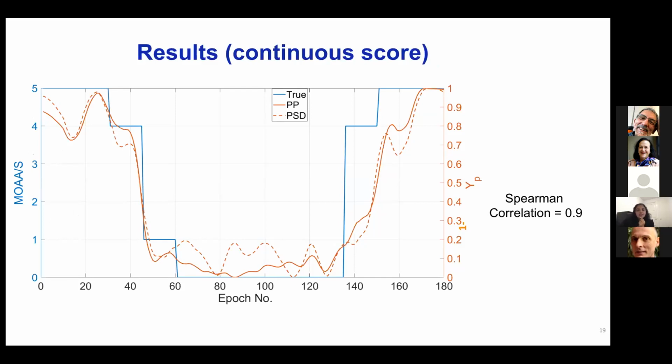Here are the results from an individual drug, propofol. As you can see in the figure, the solid blue line is the MOS score, which ranges from 5 here to 0 and then again back to 5.